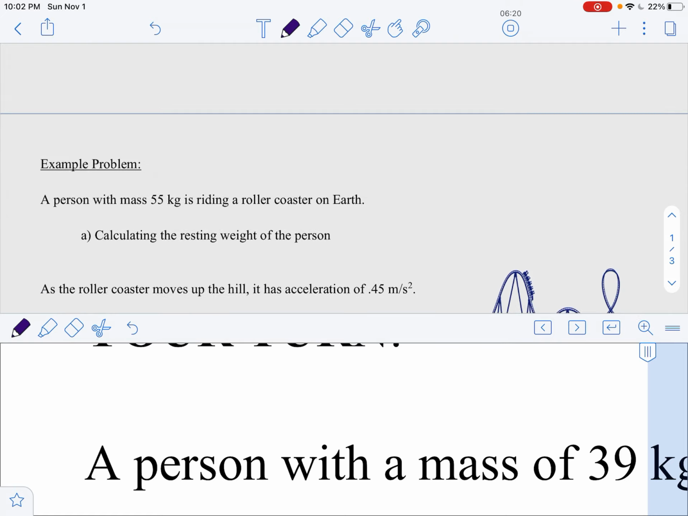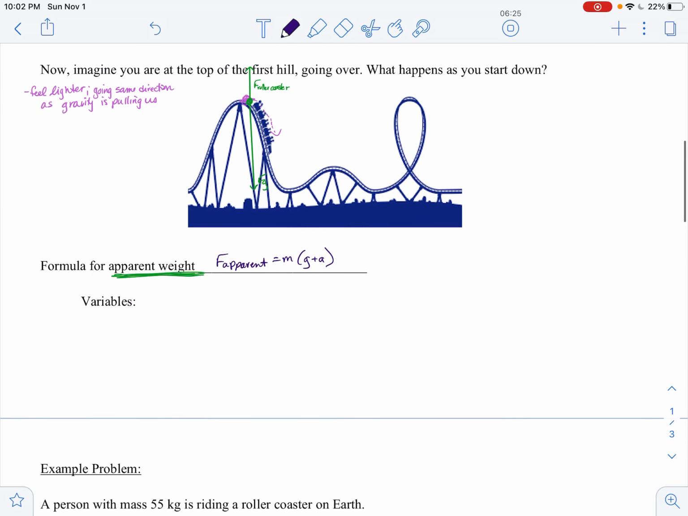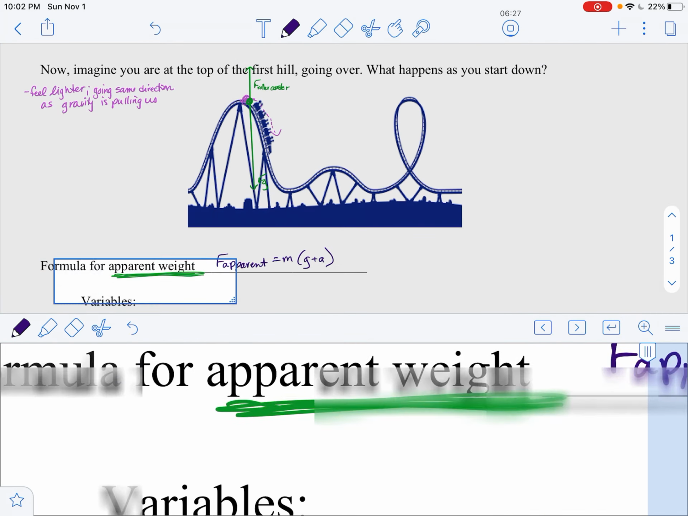Where's my box? Oh, goodness gracious. Where's my box? There it is.